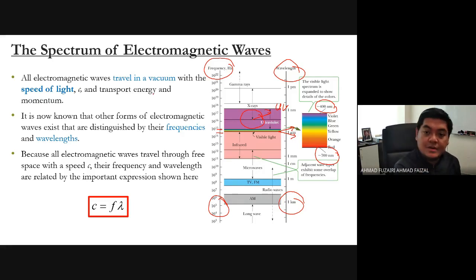We cannot see it, but sometimes we can feel it warm or hot, and it can be very dangerous. Beyond that, we also have X-rays and gamma rays, which are very powerful. They have a very high frequency compared to our visible range. So this is the region of X-rays.